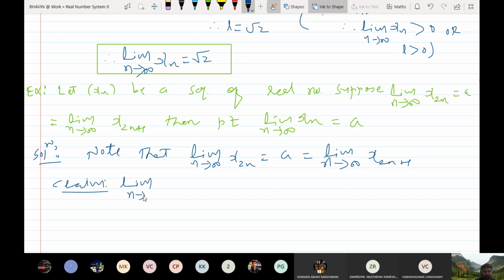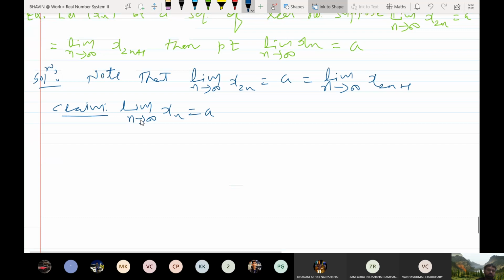I want to show that the limit as n tends to infinity of xn is equal to a. So in order to show this, from where should we begin, or how should we proceed? Vaibhav. Yes sir. I want to show that the limit of xn is equal to a. So what would be our first step?